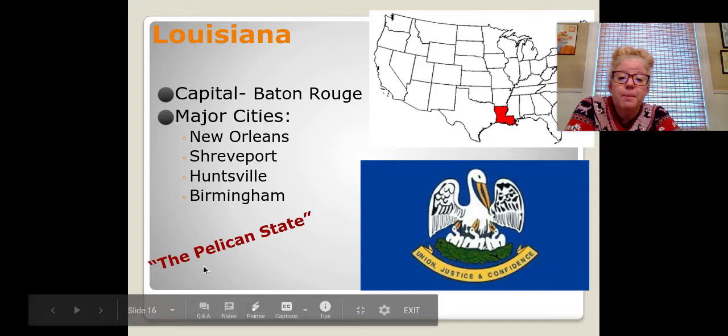Louisiana's nickname is the Pelican State, and there is a pelican and 3 little baby pelicans on the state flag. And it looks like their motto is Union, Justice, and Confidence. And there's the pelican.